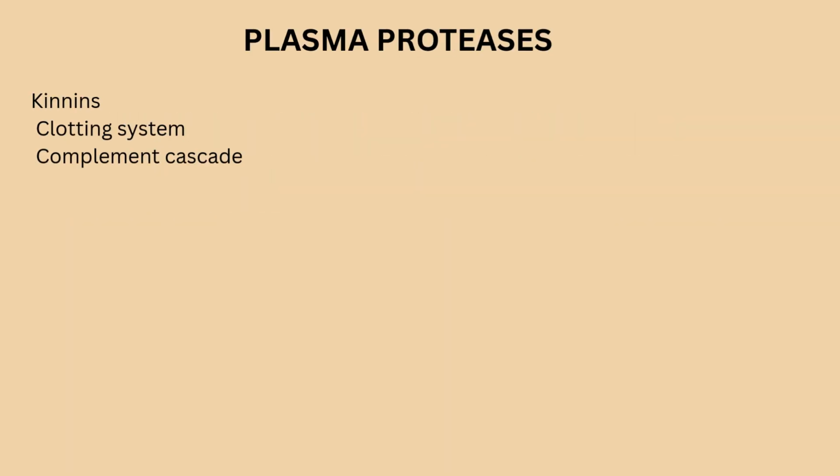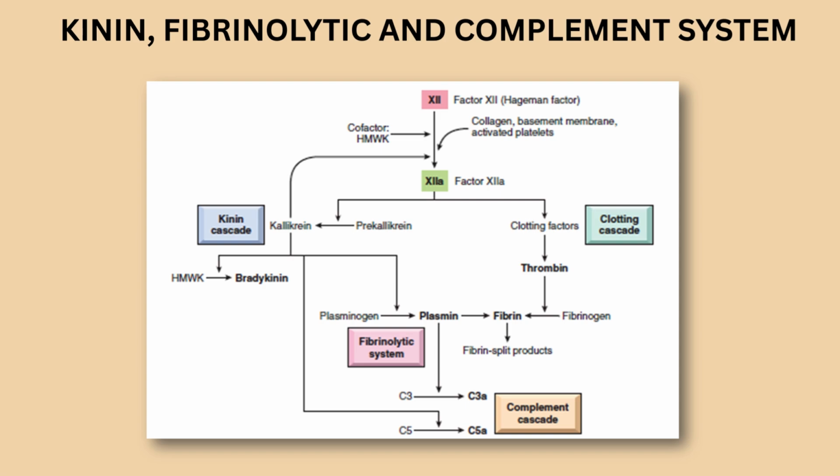About plasma protein derived mediators. They are derived from plasma proteins synthesized in the liver, and that is why they are known as plasma protein derived mediators. They include the kinase system, clotting system, and complement cascade. Now let's begin with the kinase system.